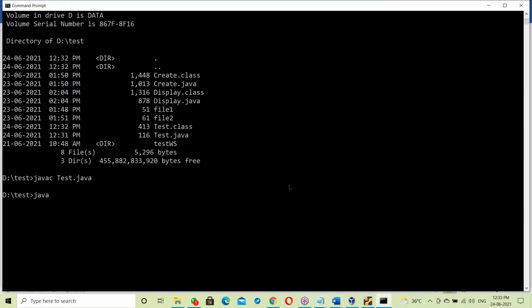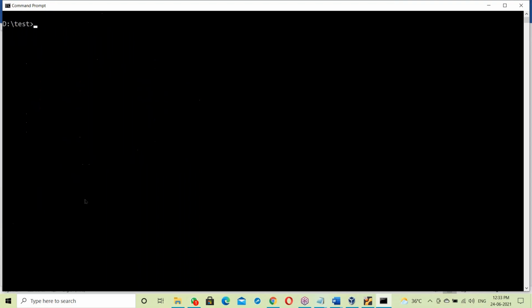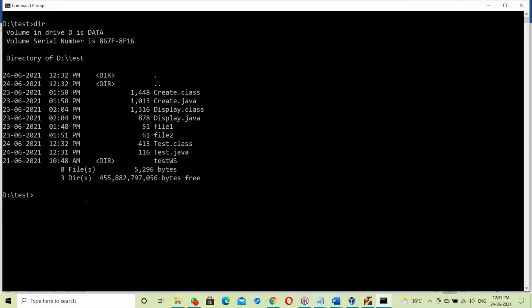Now I submit the test.class file for execution with java test. The .class file is given to the JVM. As a part of the JVM, there is the interpreter.